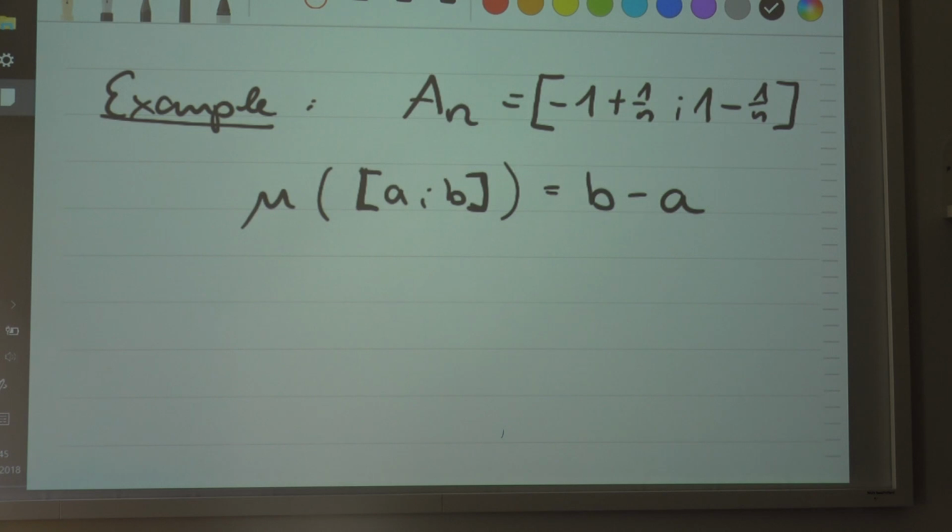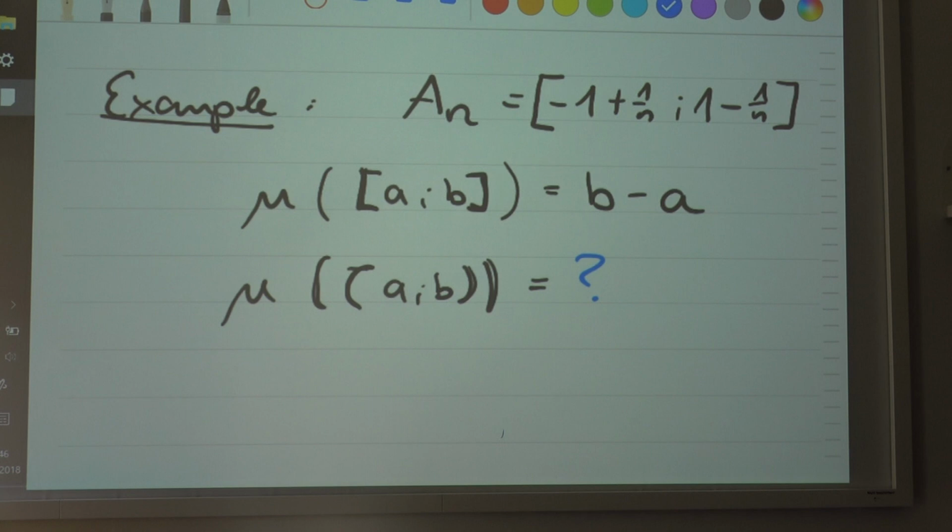Now, the question here is, what will be the length of an open interval? This is the question I will answer, and the property of sigma continuity from below will help me answer it.